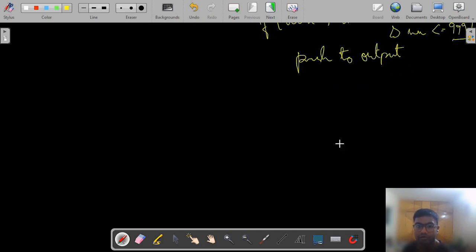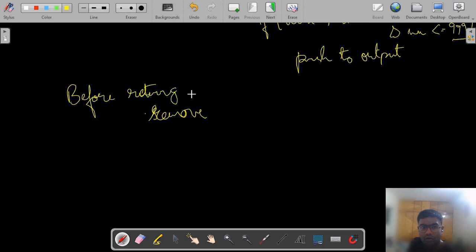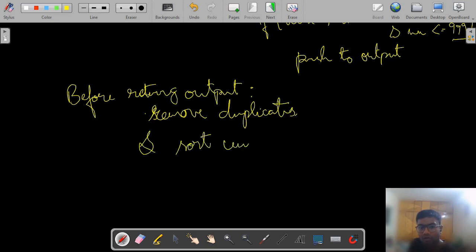Once we push this, at the time of return, we need to firstly remove duplicates before returning the output, remove duplicates and sort the unique output values.